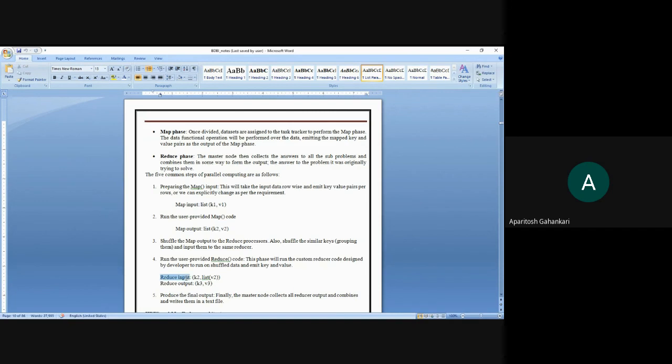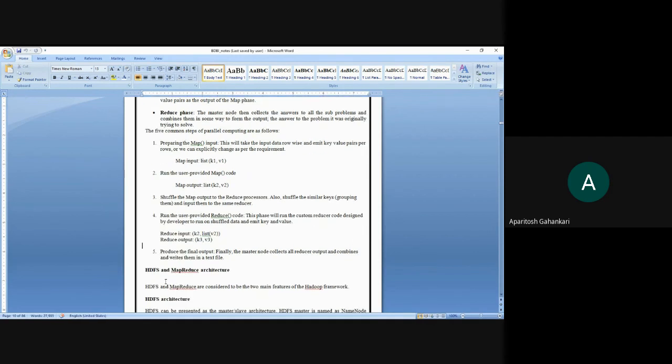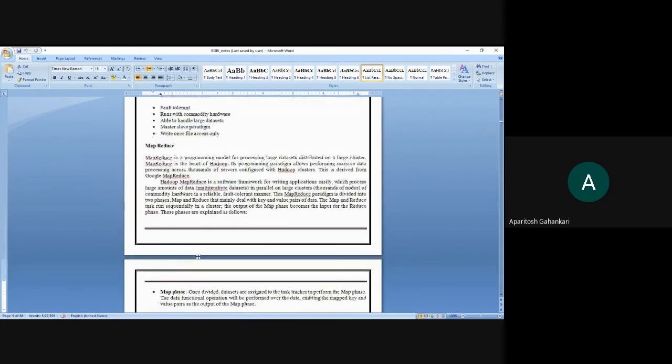Again, you can see in the reduce input, K2 and a list of V2 will be given, and you will get the output as K3 V3. Likewise this will be performed, and then the final output will be produced. So that is your map and reduce phase.